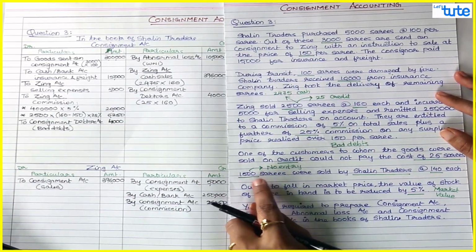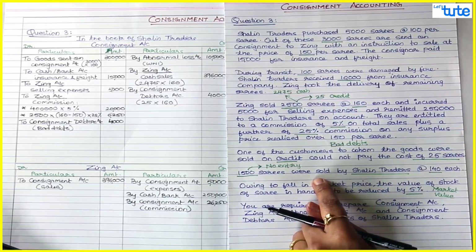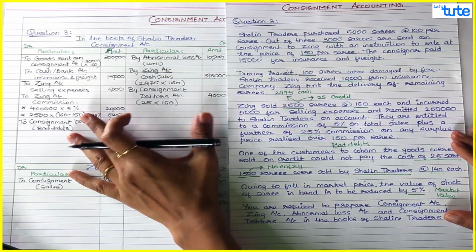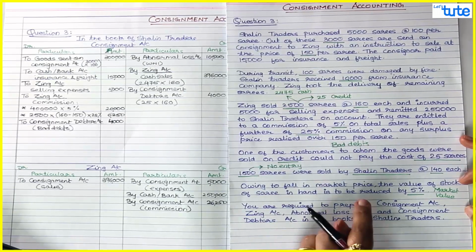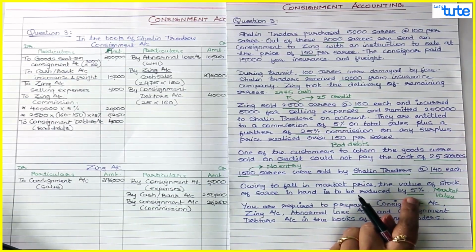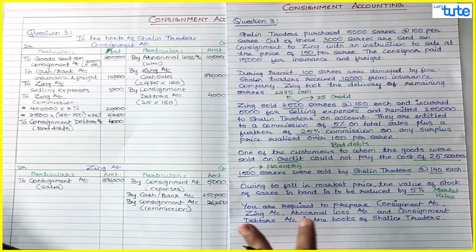Next, 1,500 saris sold by Shalin Traders at 140. So this is on account of his normal business. So that will not be recorded in your consignment accounting. Owing to fall in market price, the value of stock of saris is to be reduced by 5%. So this is our last adjustment. We need to do the stock valuation, that is closing stock. But before doing that, just overview the question to confirm that we have taken all the transactions.